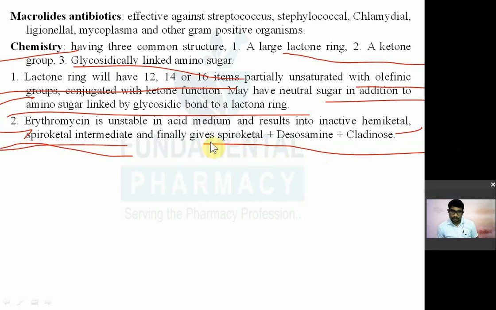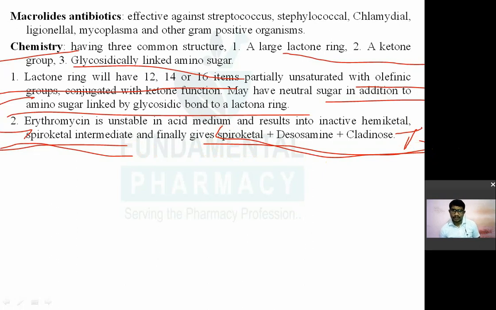Erythromycin का एसिड डिग्रेडेशन, finally you will get this part, that is spiroketal, then desosamine, then cladinose. ओके, तो erythromycin एसिड स्टेबल नहीं है, एसिड में डालेंगे तो उसका डिग्रेडेशन होता है, हेमिकेटल बनेगा.